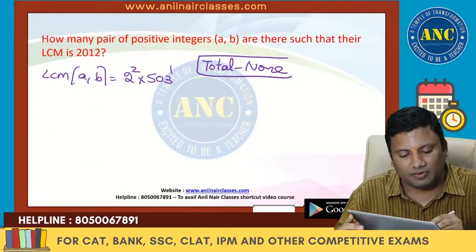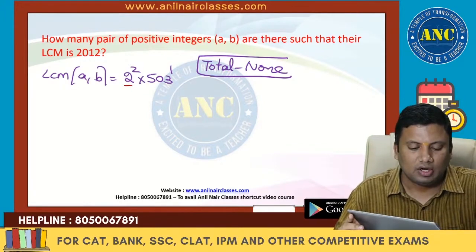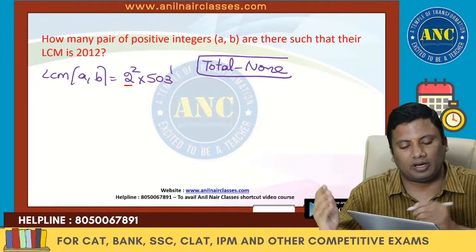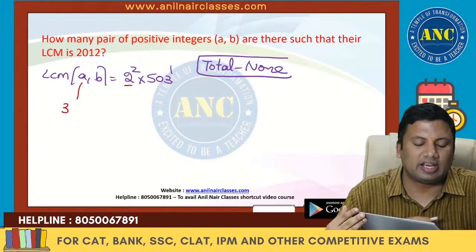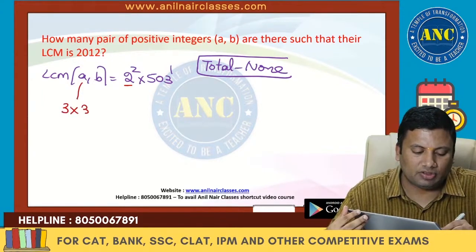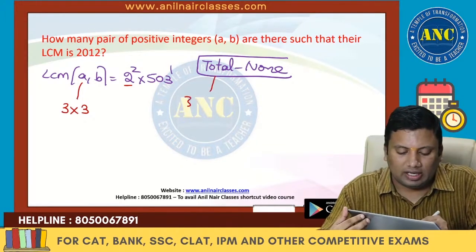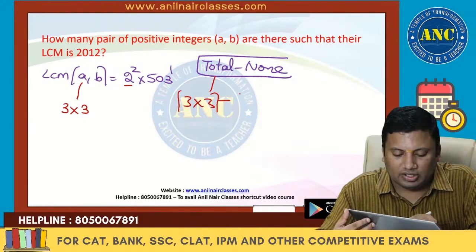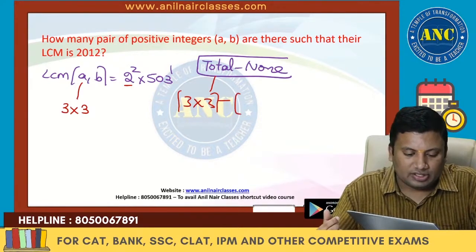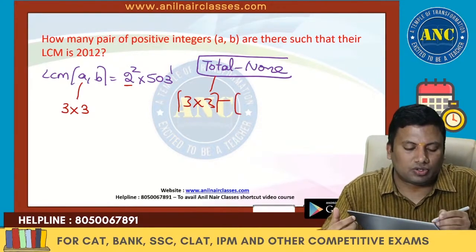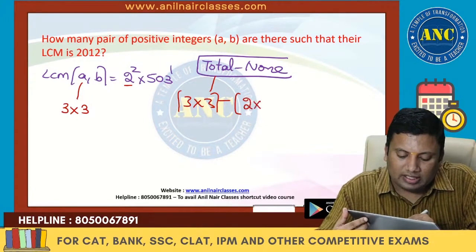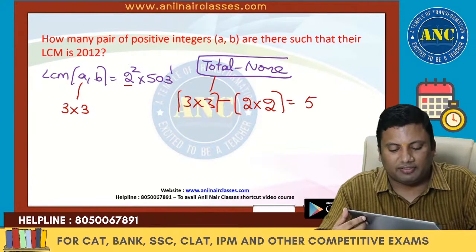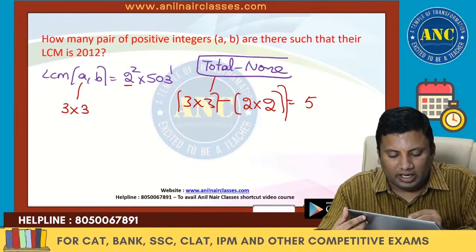First we will start with the first prime base. Total 2 square: 2 power 0, 2 power 1, 2 power 2. A can take 3 cases. B can take 3 cases. Total cases are 9, distributing all the powers of 2. Minus none: don't take 2 square. A can take 2 cases. B can take 2 cases. 9 minus 4 is 5. I hope it is clear.